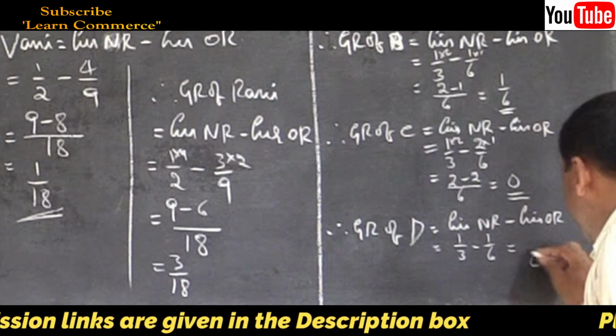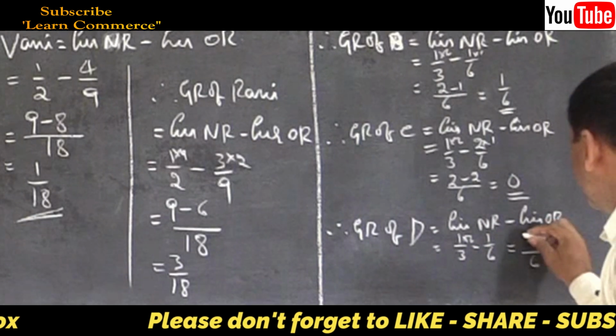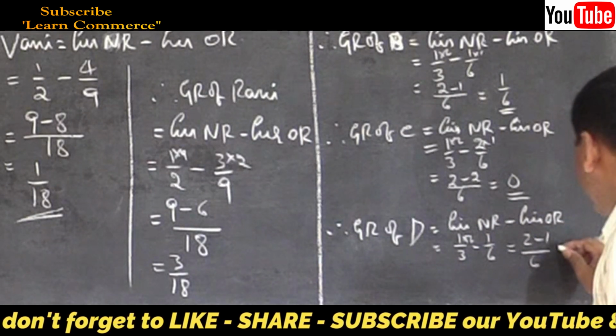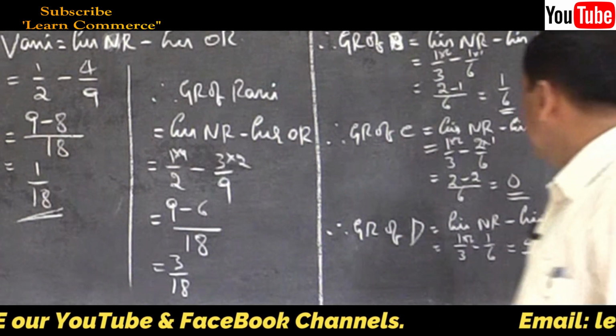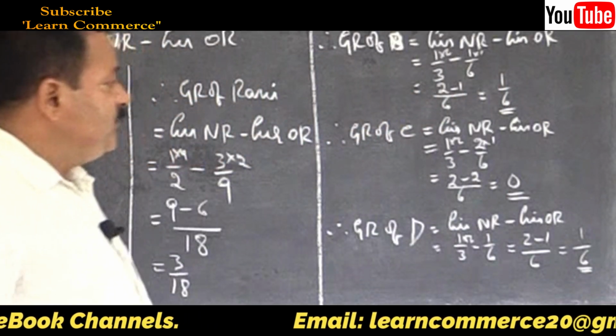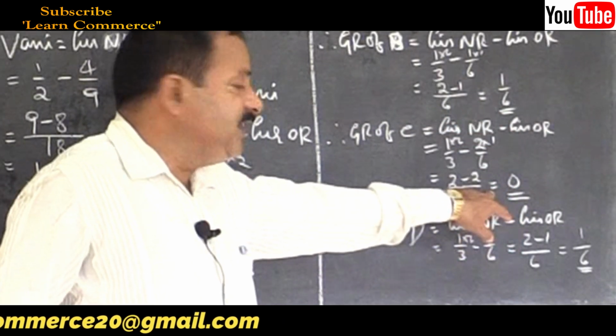So 6, common denominator, 3 2s are 6, right? So 2 minus 1 is equal to 1 by 6. So here it is very clear, only B and D gained and C didn't gain anything.